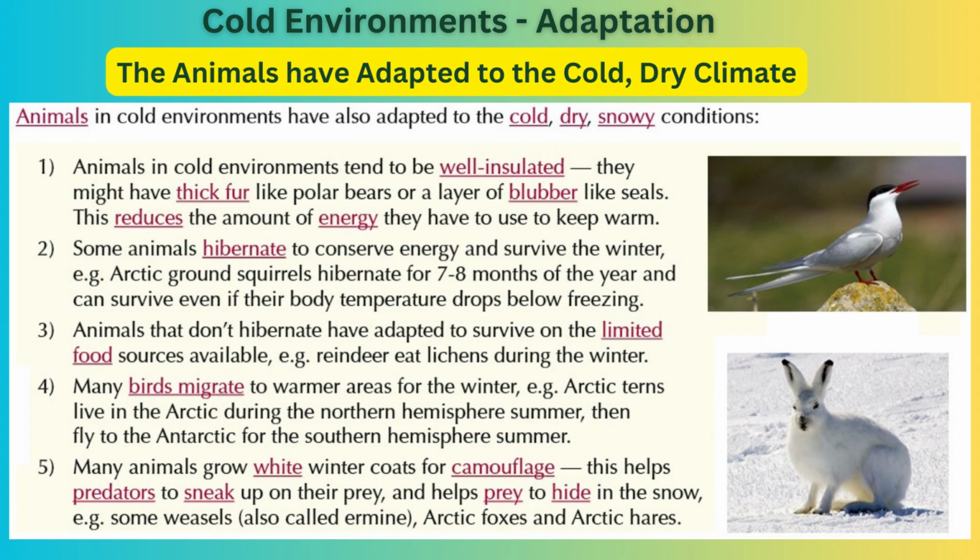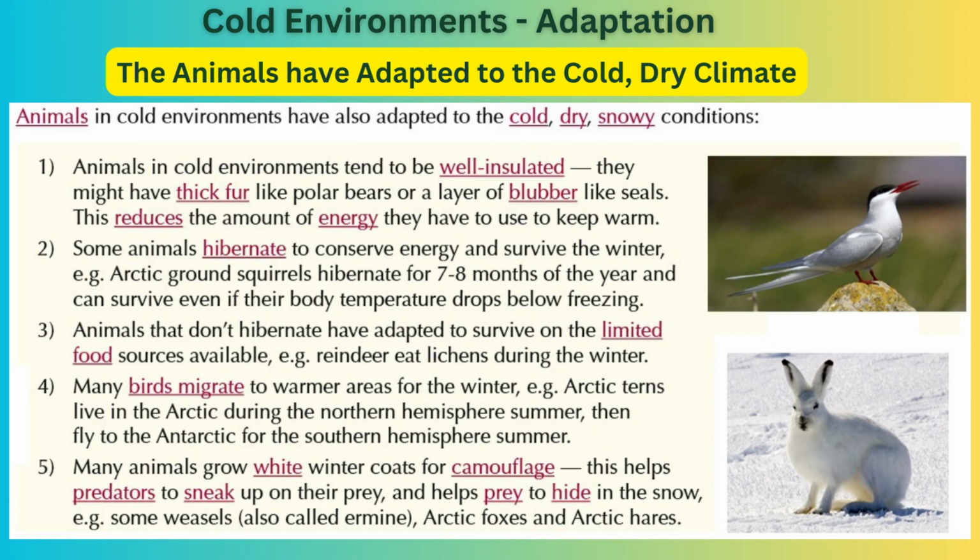Example: Arctic ground squirrels hibernate for 7 to 8 months of the year and can survive even if their body temperatures drop below freezing. Animals that do not hibernate have adapted to survive on the limited food source available. Example: reindeer eat lichens during the winter.